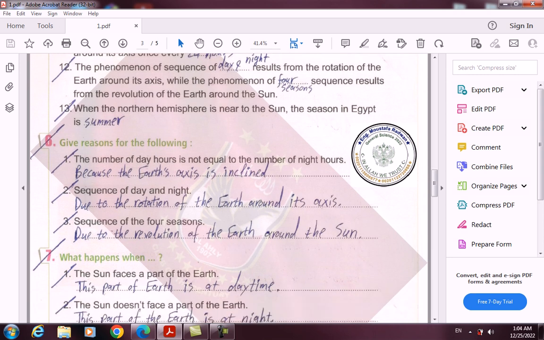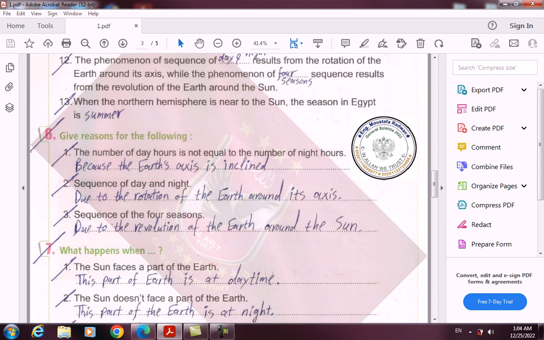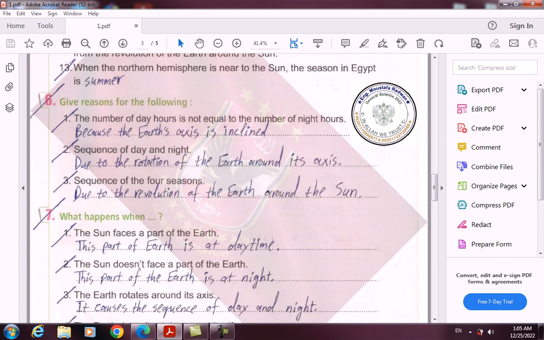12. The phenomenon of sequence of day and night results from the rotation of the Earth around its axis, while the phenomenon of four seasons sequence results from the revolution of the Earth around the Sun. 13. When the northern hemisphere is near to the Sun, the season in Egypt is summer.